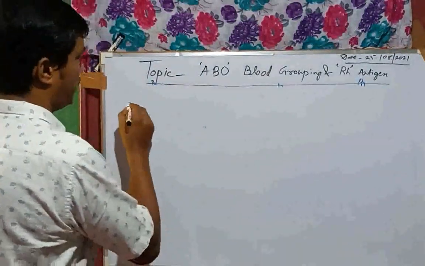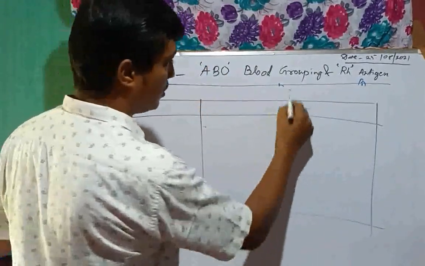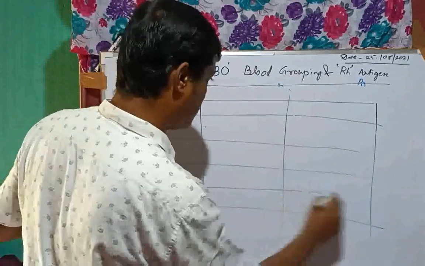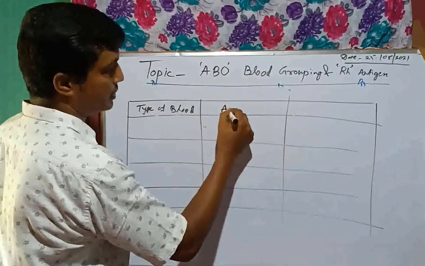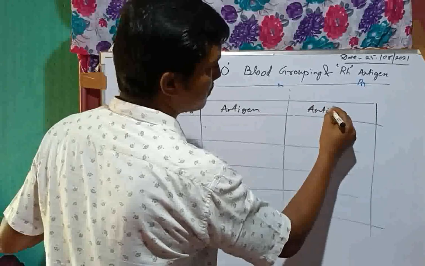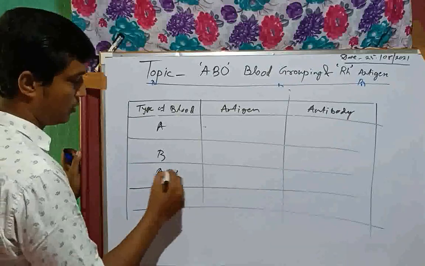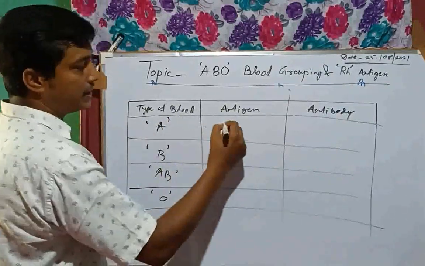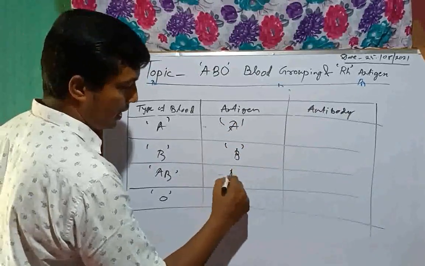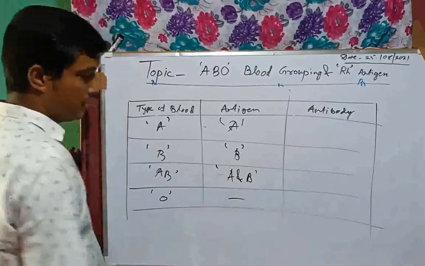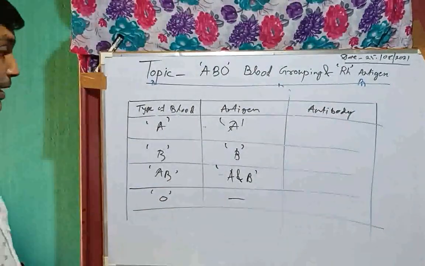In a tabular form, I want to show you 3 columns and 5 rows: type of blood, antigen, antibody. Clear? This is A, B, AB, O, all 4 types of blood. Here the antigen present is A, antigen present is B, and in AB both A and B are present, but in the case of O blood group, there is no presence of A and B antigens.